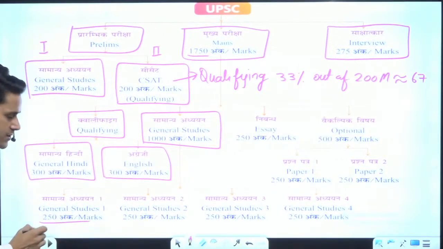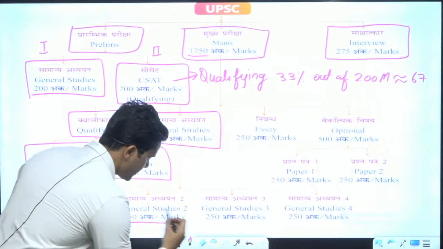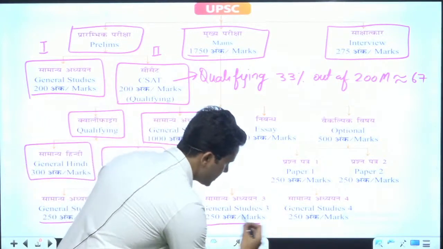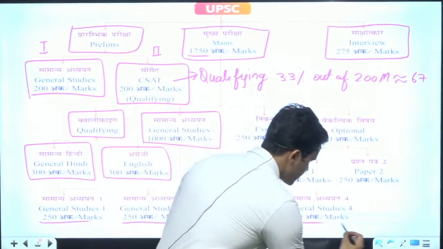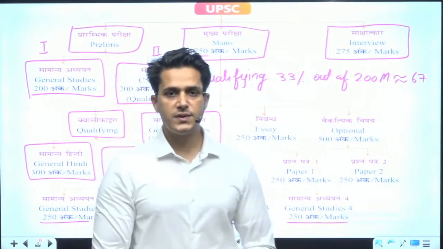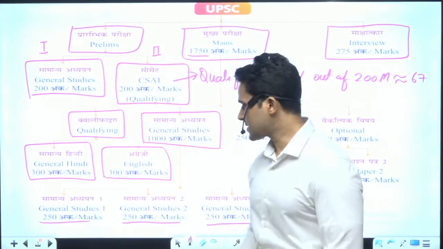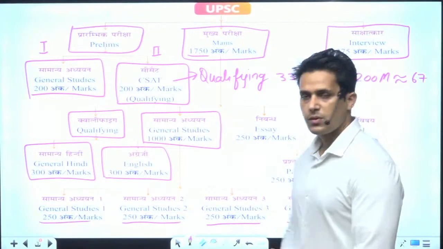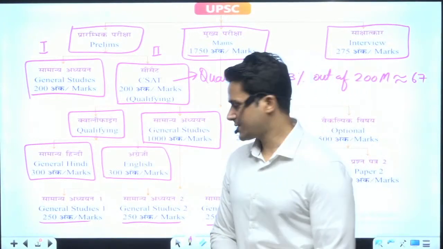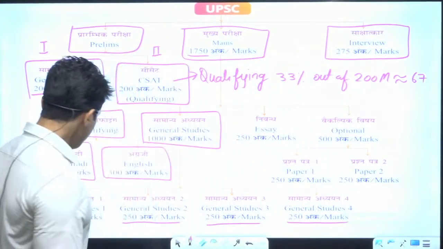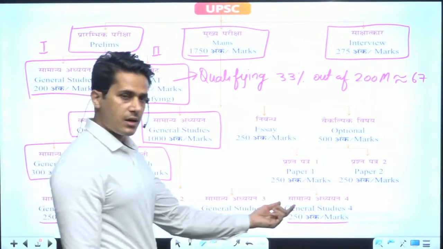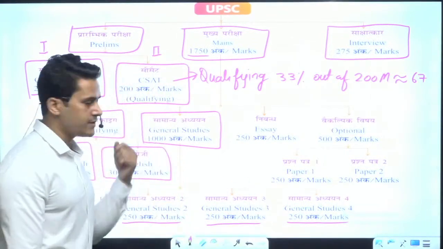General Studies 1, General Studies 2, General Studies 3 and General Studies 4. Each of these papers has 250 marks, accordingly in 1000 marks distribution. Okay? These 4 papers comprise 1000 marks.